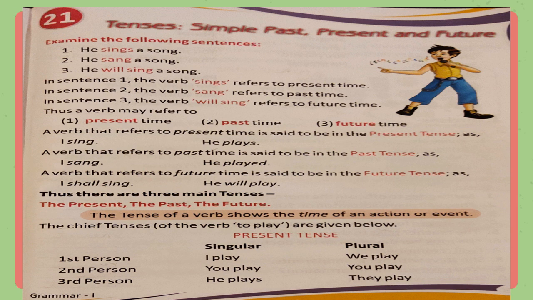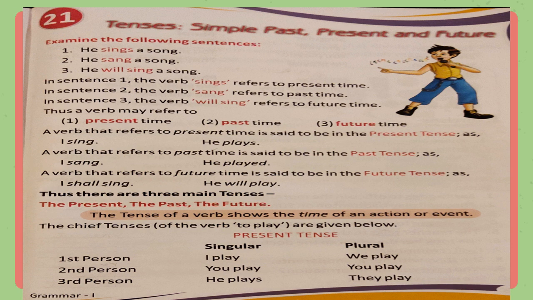Present time means when we are talking about today or about things which are constant, continuous. Past tense refers to the time for things which have already happened. Future tense refers to things which will happen in the coming future. They have not happened yet.